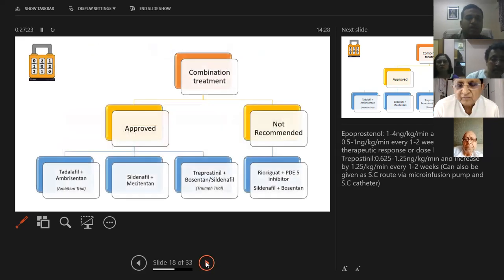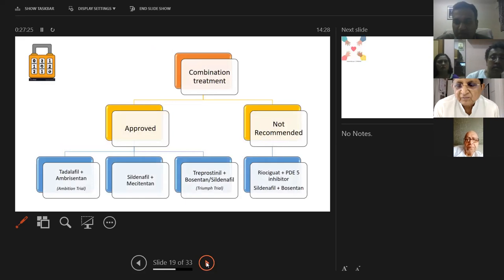Now, the combination treatment. What we should know is what is approved and what is not recommended. So not recommended is combining riociguat with any phosphodiesterase 5 inhibitor like sildenafil or tadalafil. It is going to cause severe hypotension, and it's going to be very, very dangerous for the patient. Similarly, sildenafil and bosentan should not be combined. It has shown to have more adverse effects.